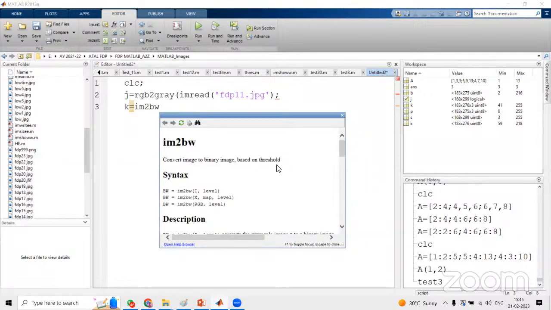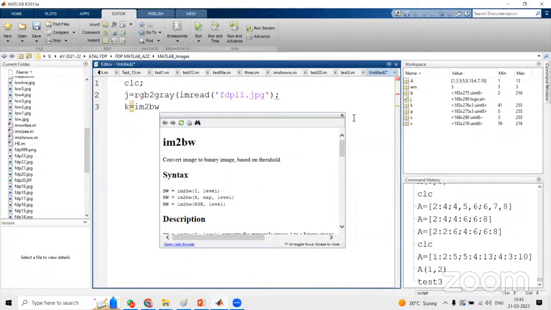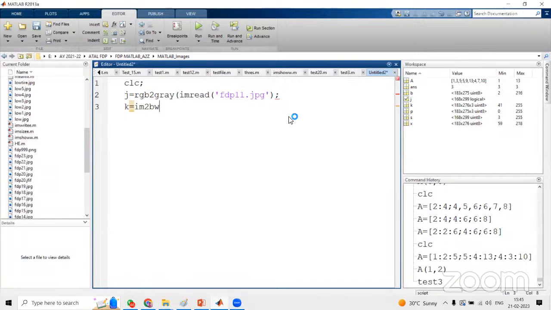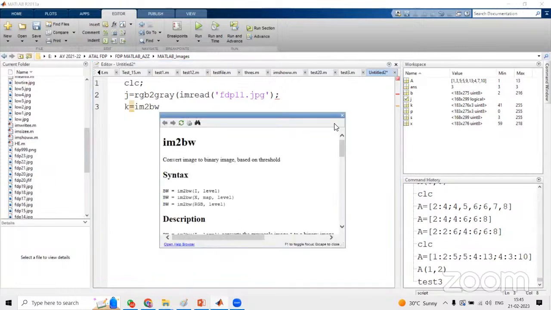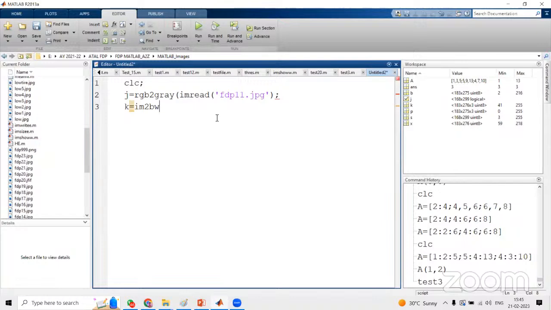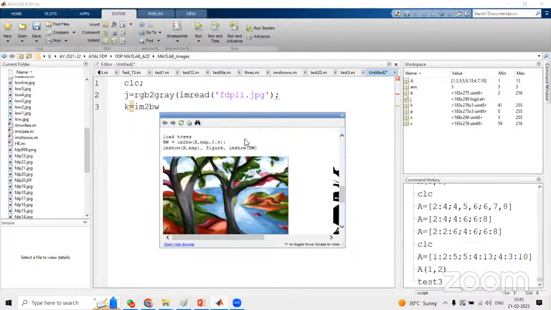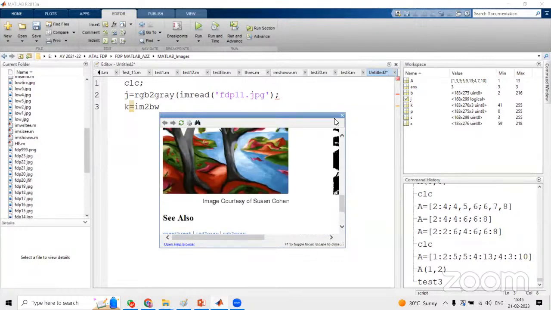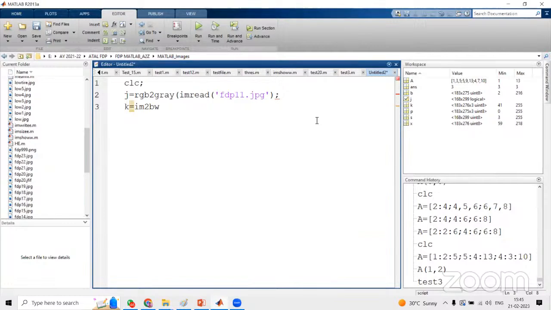The main objective here is this: whenever you are looking for any help, just press F1. You can see the description of the Matlab function im2bw. Suppose you forget anything, you have examples also there. If you press here, you can find so many examples, and you can consider those examples for the execution of your program.